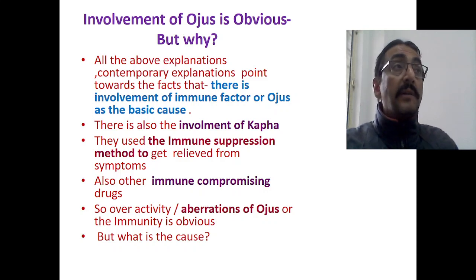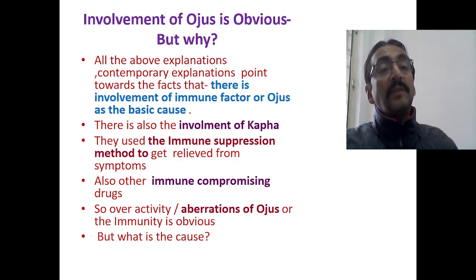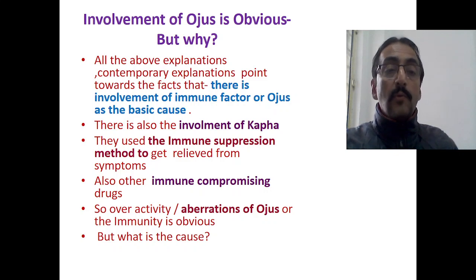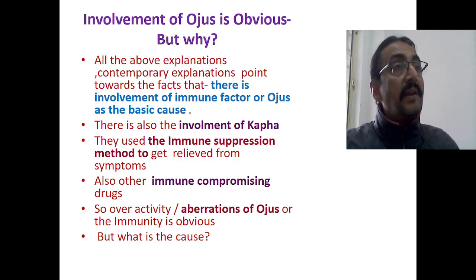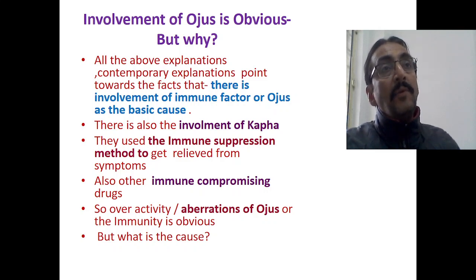And there is also involvement of the kapha. That is also clear from the explanation. They use the immunosuppression method to get relief from the symptoms, and also some other immunocompromising drugs. So overactivity of the immune system, or aberration of the Ojas, or hyperimmune reactions are obvious. But we should know what is the cause for that. That is very important. They don't know the cause, therefore they call it idiopathic, or they suspect immunity. But now in terms of Ayurveda, we should find a clear-cut cause for this immune exaggeration.